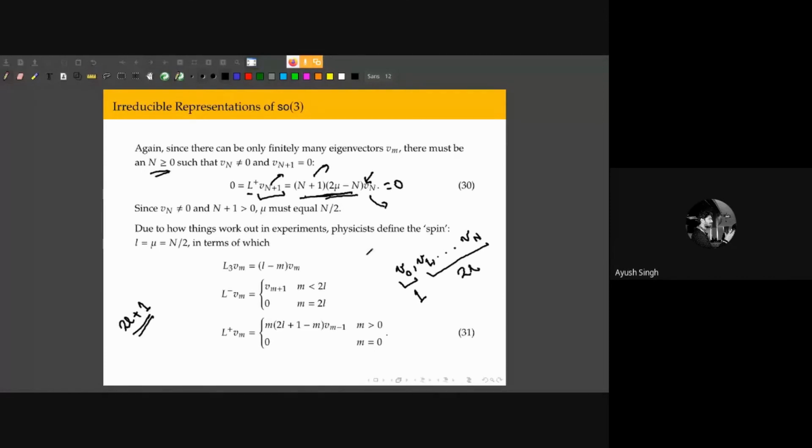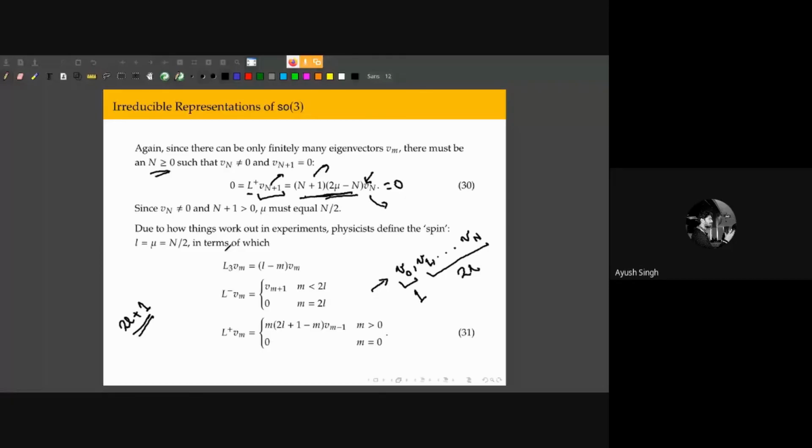Now, the computations we have done in the last 15 minutes, we can combine all of them in these 3 very nice looking relations, which determine the action of L3, L minus, and L plus on the space spanned by these 2L plus 1 vectors.